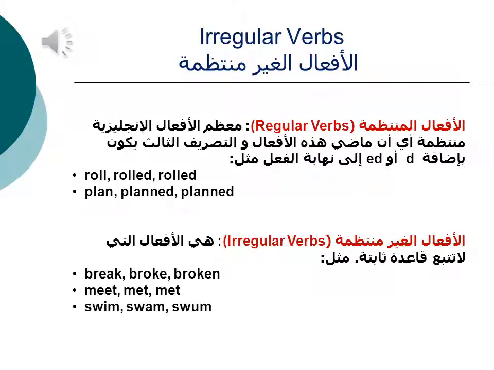Most of the verbs in English are regular verbs, and this means that the past tense and the past participle are formed by adding either d or ed to the verb. Examples: roll, rolled, rolled; plan, planned, planned.